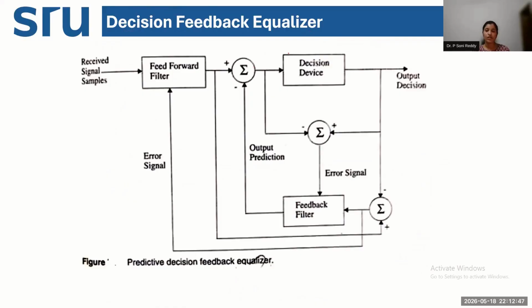So this is another block diagram, a much more simplified block diagram of your decision feedback equalizer. If you see here, received signals are received.